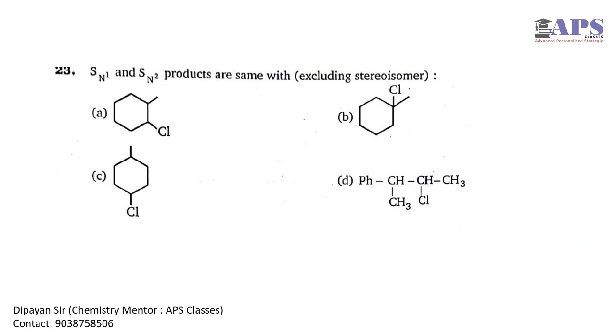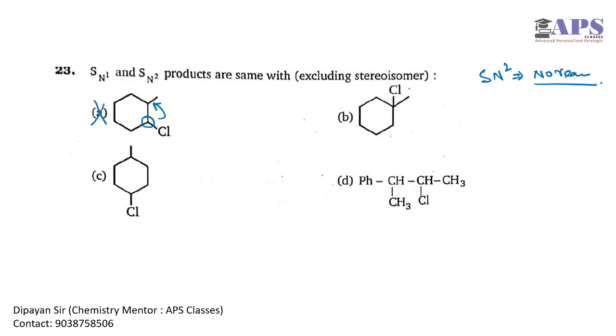Question number 23. It is a very interesting question because SN1 and SN2 will give the same product here. First of all, we have to check that in SN2 reaction there is no rearrangement possible. But in molecule A, if we form a carbocation here, it will rearrange and go there. So there is some rearrangement possible, hence the SN1 and SN2 products are different, so option A is not possible.